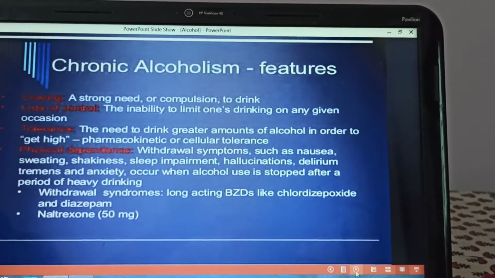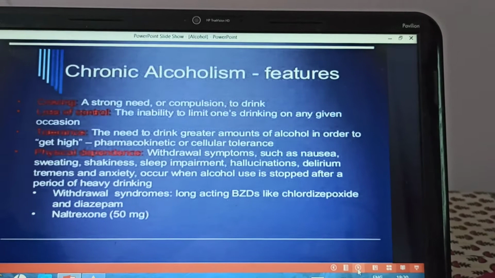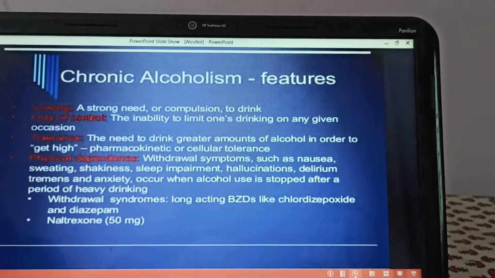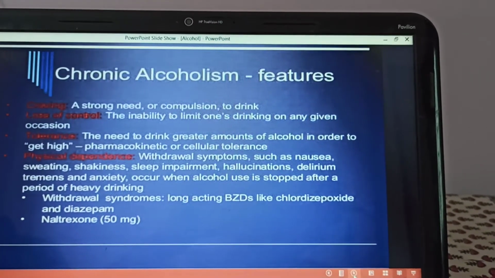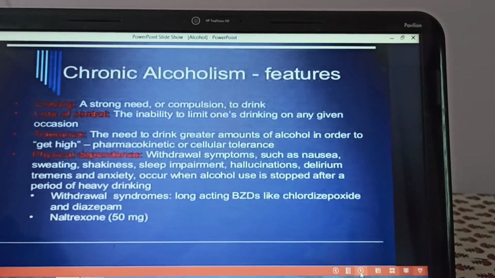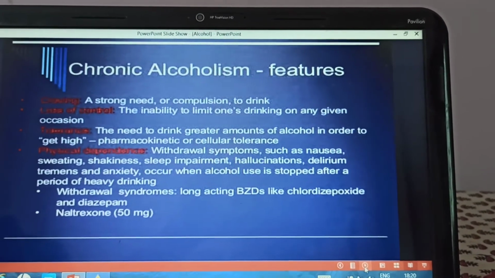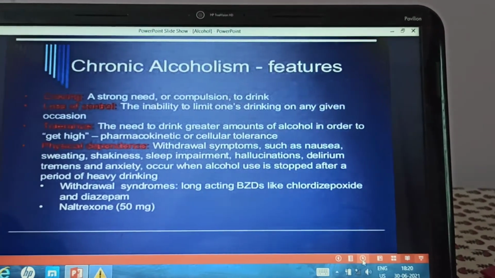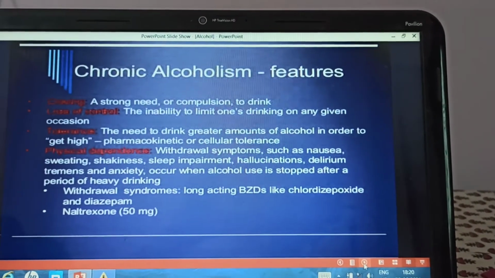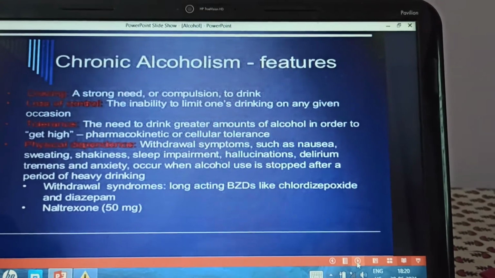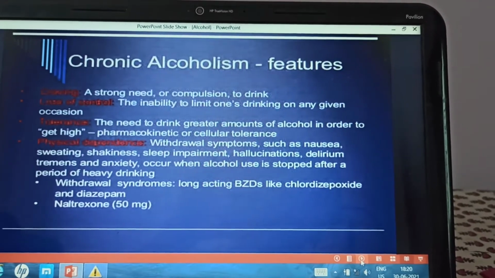High means a pleasurable or euphoric feeling, the excitement the person was getting before, which is now absent at lower doses. To get that excitement and euphoric feeling they will keep on drinking. That means tolerance develops to the euphoriant action of alcohol.